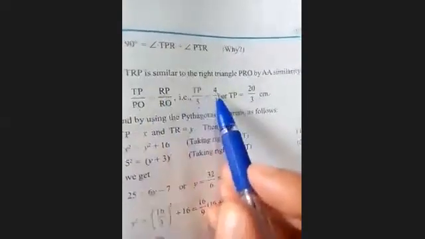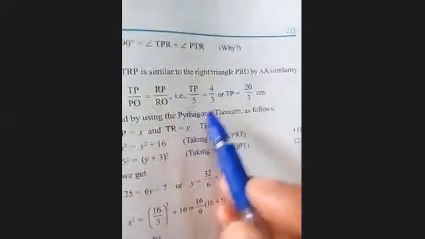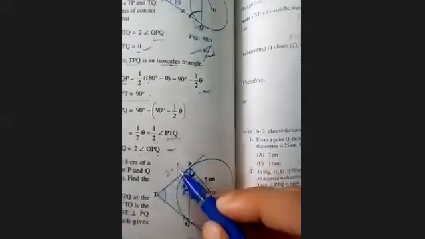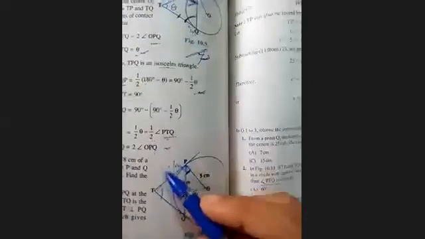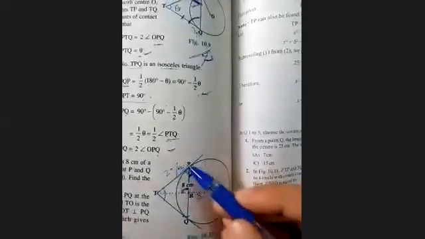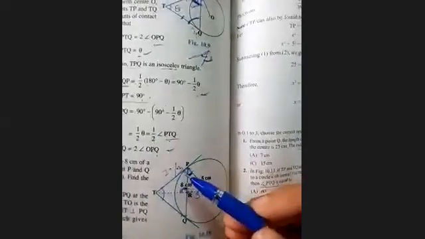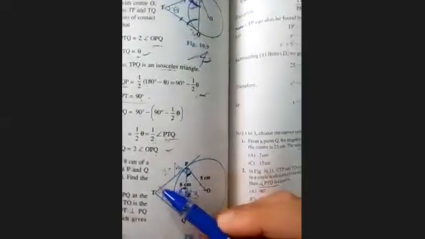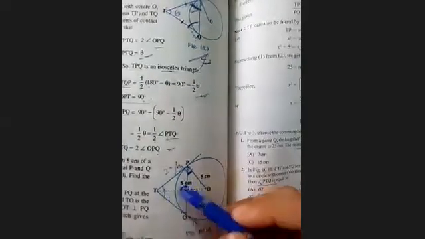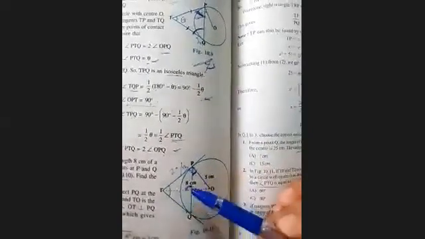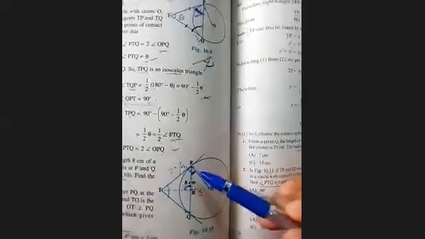हमने क्या करा है, TP upon PO लिया है, and next is RP upon RO. So you can write TP upon this PO is given 5 centimeter and RP is 4 upon 3. RO is also given 3. By cross multiplication you are getting TP. TP की वैल्यू कितनी फाइंड हो रही है 20 upon 3. It means 20 upon 3, and when you will divide it, so you will get in decimal value 6.66. So that is the length of this TP. Okay, so you can find out by this formula. मैंने क्या किया, by similarity of criteria we are finding this length of this TP.